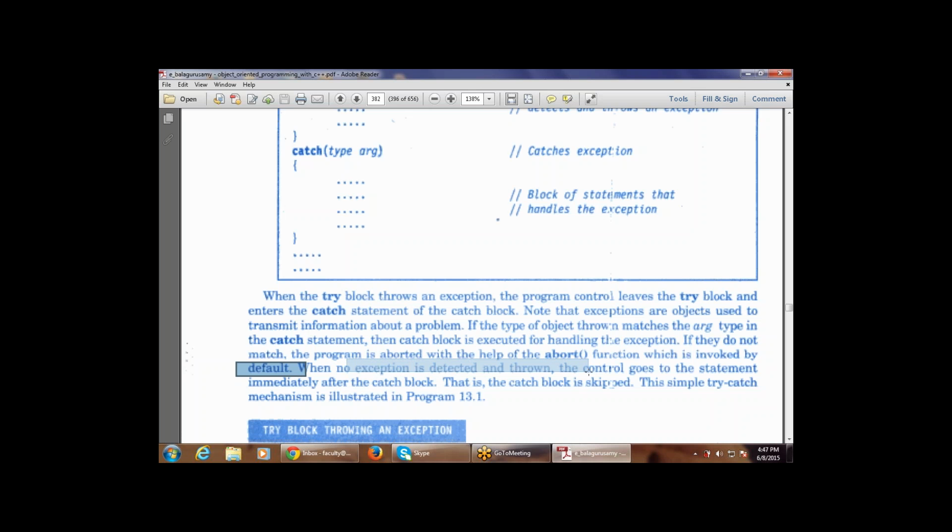When no exception is detected and thrown, the control goes to the statement immediately after the catch block. So if no exception is detected, the control automatically goes to the statement immediately after the catch block, that is, the catch block is skipped. This simple try catch mechanism is illustrated in program 13.1, which is the next program.